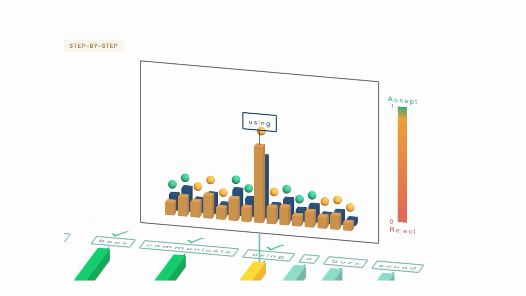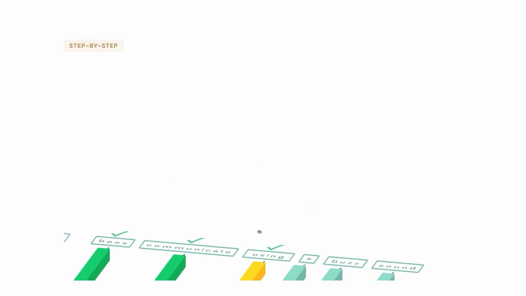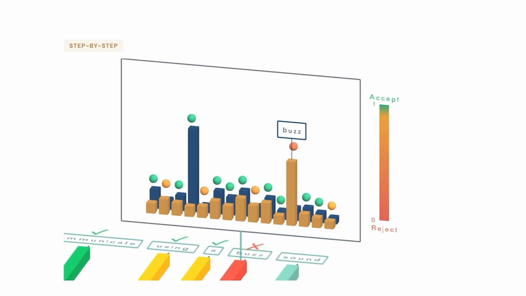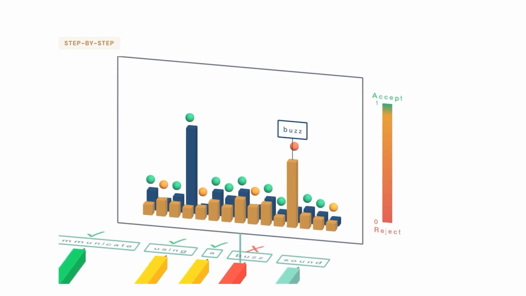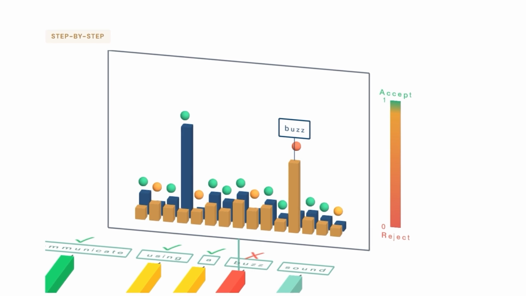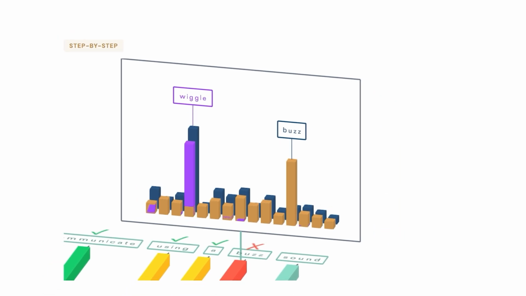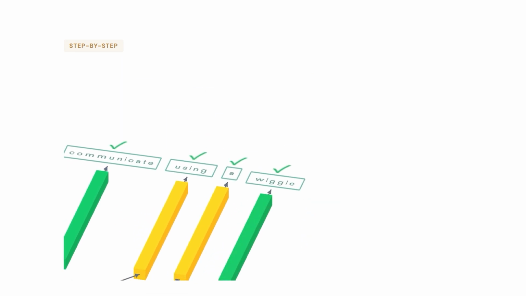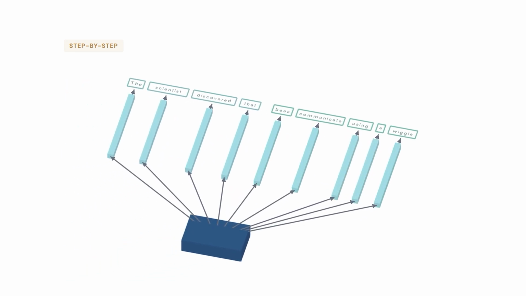When we get to using, the draft probability is a bit higher than the target one. So we have an 80% chance to accept. In this case, we accept, and similar for A. However, when we get to buzz, the draft probability is far higher than the target probability. We only have a 20% chance to accept, and in this case, we reject. When we reject, we resample this token from the residual distribution, which is the difference between the target distribution and the draft distribution. In this case, we sample wiggle and discard the rest of the draft tokens. We could then repeat the same process, continuing from wiggle.